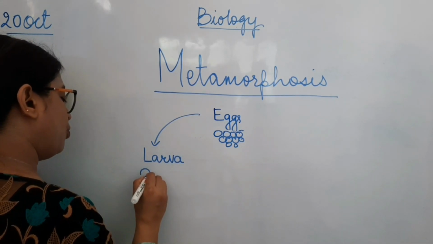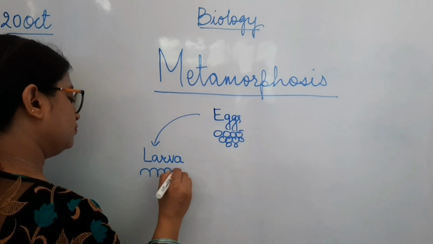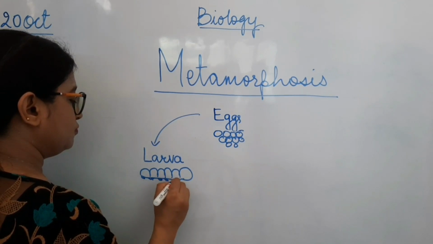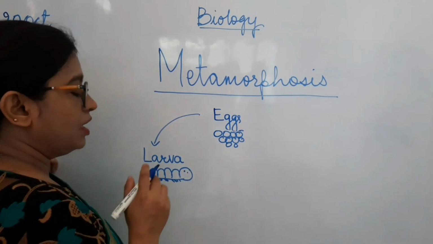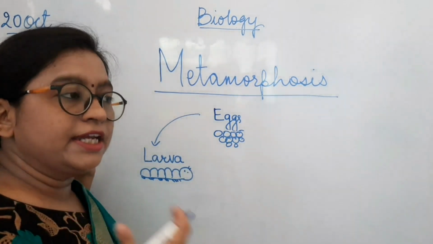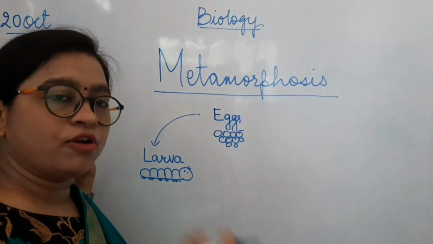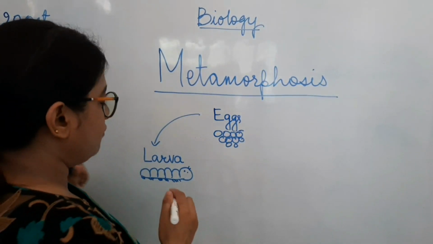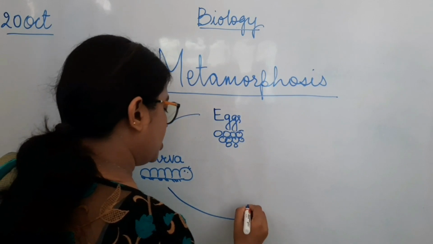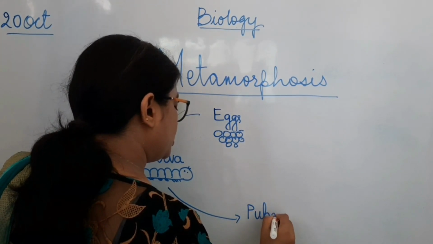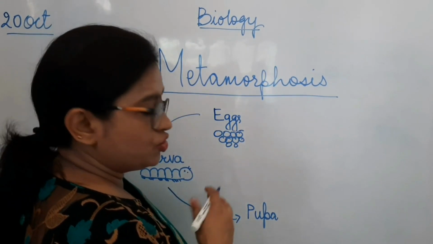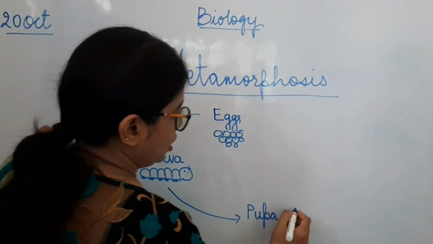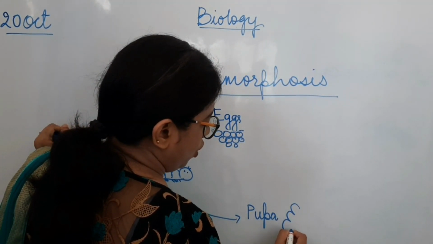During the larva stage, the body of the insect is like a worm. At this time, the insect eats a lot. It eats voraciously, meaning it keeps feeding on the leaves of the plant on which it is staying, and it eats a lot to develop into the next stage, that is the stage of pupa. There is a change in the stage of pupa. After the stage of larva, the body becomes a little thick and short.